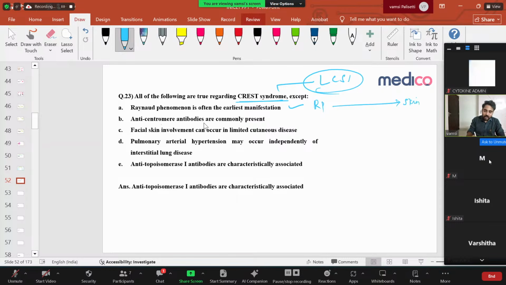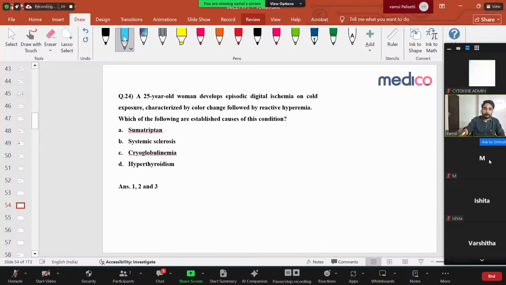Anti-centromere antibodies commonly present. We discussed, limited cutaneous has anti-centromere antibodies and diffuse cutaneous has anti-topoisomerase antibodies. Facial skin involvement can occur. Yes, in limited also facial skin involvement can occur, but trunk and abdomen you see in diffuse cutaneous. Pulmonary artery hypertension may occur independently of interstitial lung disease. I discussed in the lungs, limited cutaneous has pulmonary artery hypertension and diffuse has interstitial lung disease. Yes, this is correct. Anti-topoisomerase antibodies characteristically isolated? No, anti-topoisomerase is in diffuse cutaneous systemic sclerosis. So this is the wrong answer. Clear, done. We'll go to the next question.